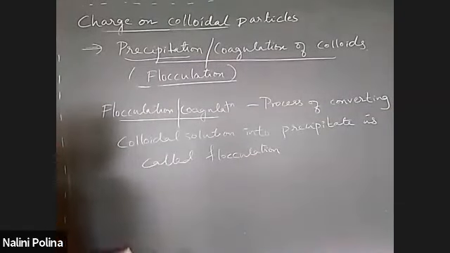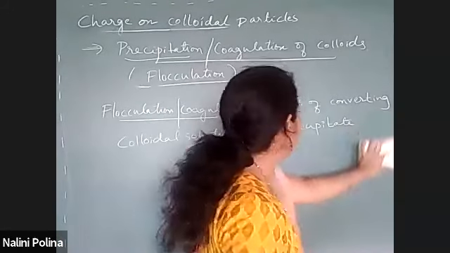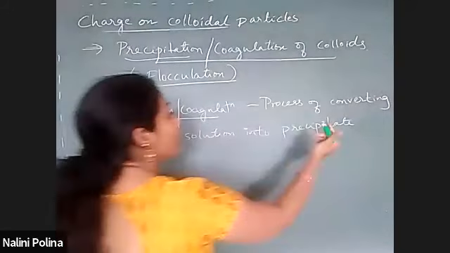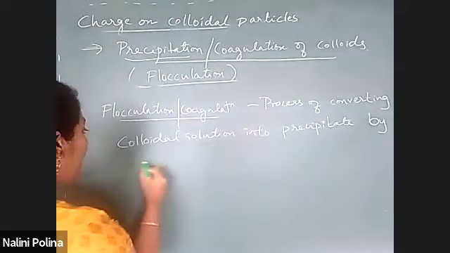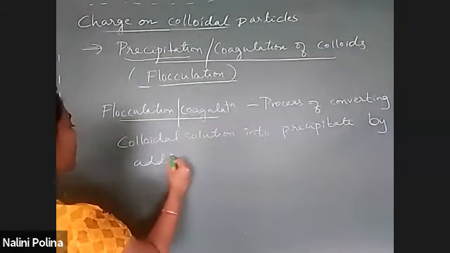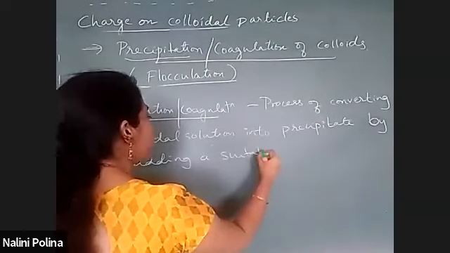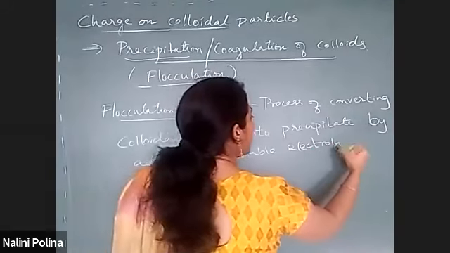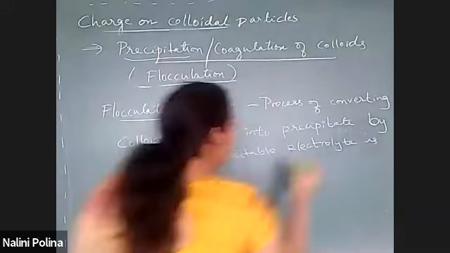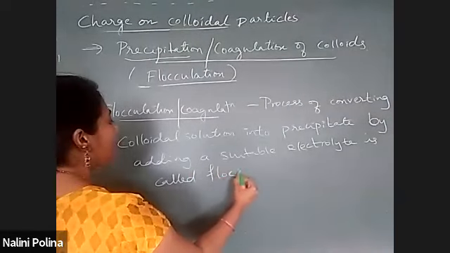Okay, one difference, sorry. Process of converting a colloidal solution into a precipitate by adding, how do you bring precipitation? By adding a suitable electrolyte is called flocculation.